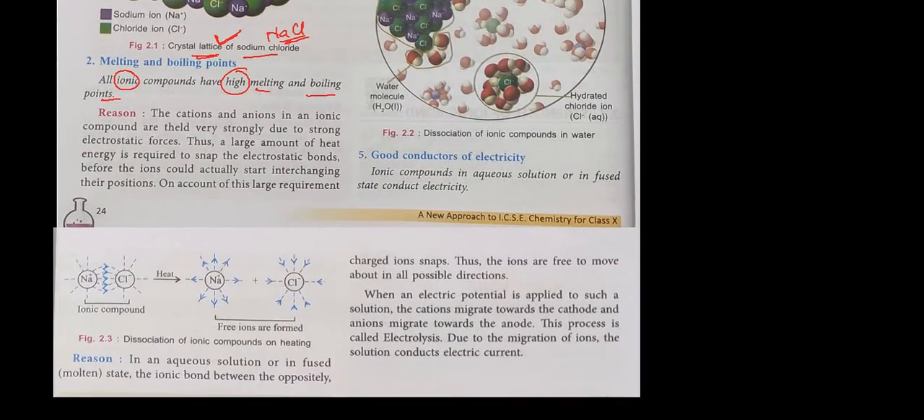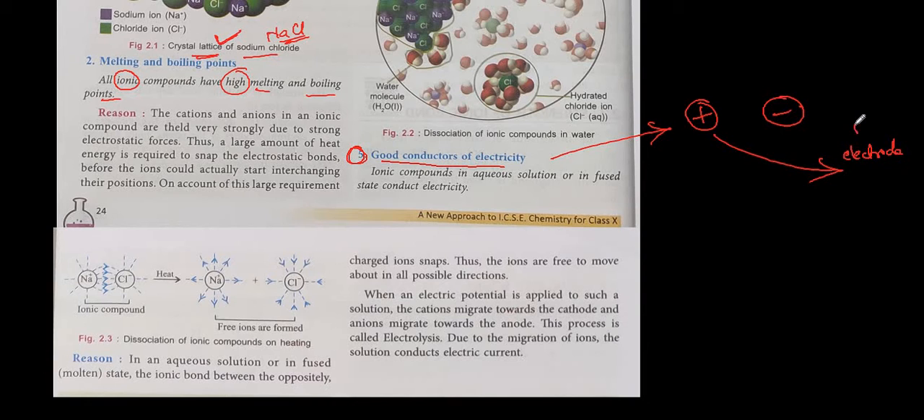Let us move on to point number 5, about the good conductors of electricity. Why are ionic compounds good conductors of electricity? First of all, they form positive and negative charges. When electric current is passed through this type of compound, the positive charges move towards the negative electrode, and the negative charges move towards the positive electrode.